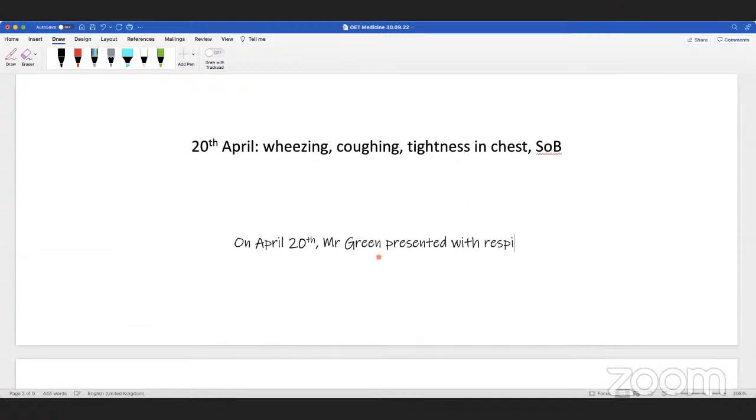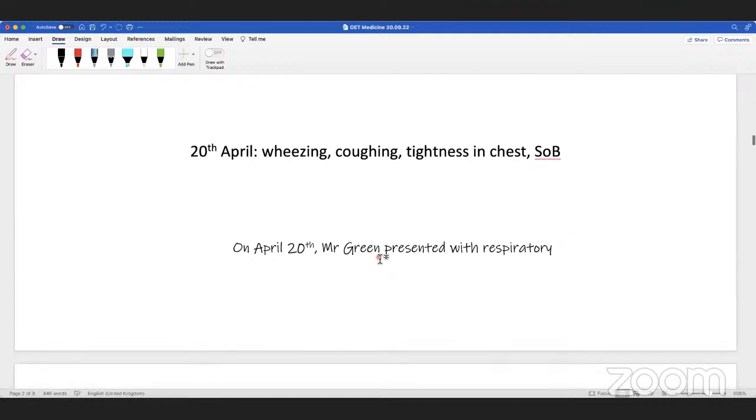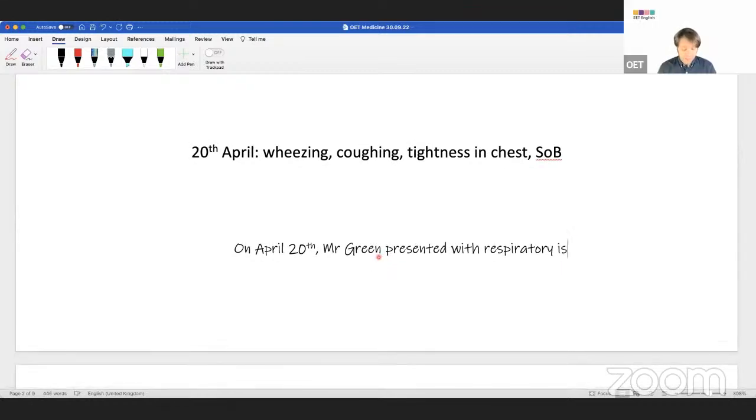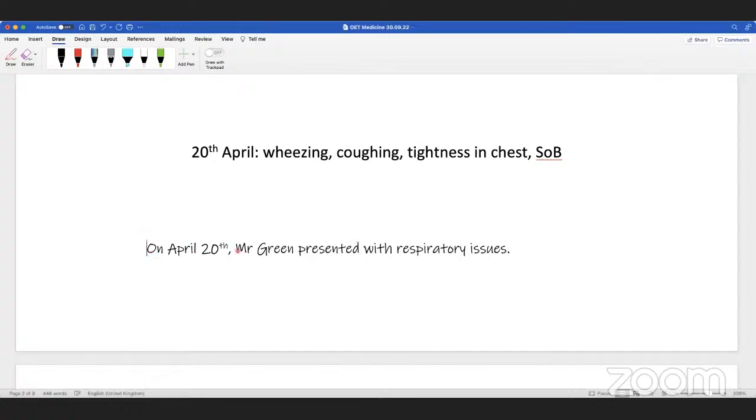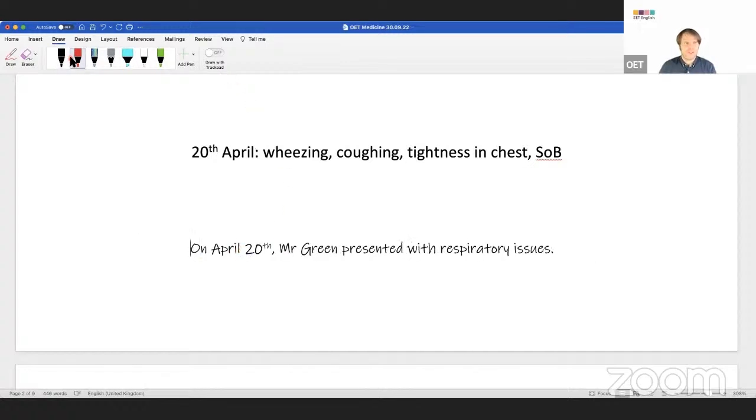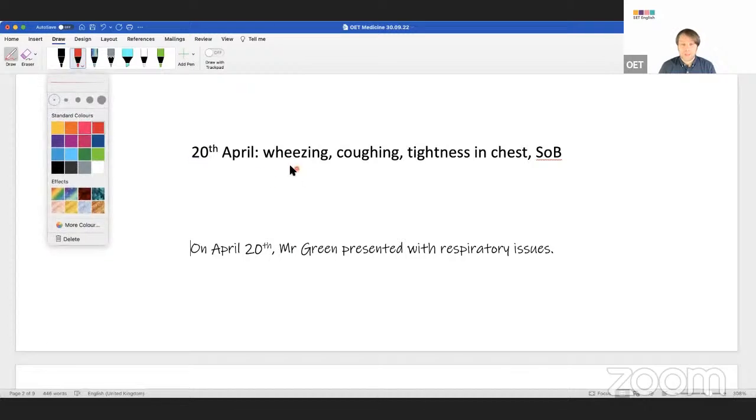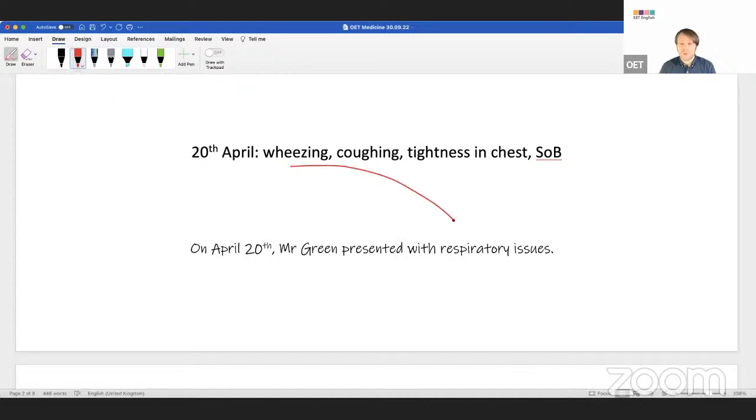Respiratory symptoms. I will say lower respiratory symptoms because this is all related to the lower. There's many things we could say here, but it's just symptoms such as, or you could even say symptoms suggestive of. It's just another example. So we're taking all these individual words like wheezing, coughing, tightness in chest, and SOB. It's all going into one idea.